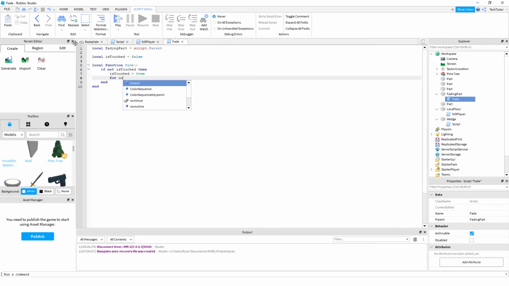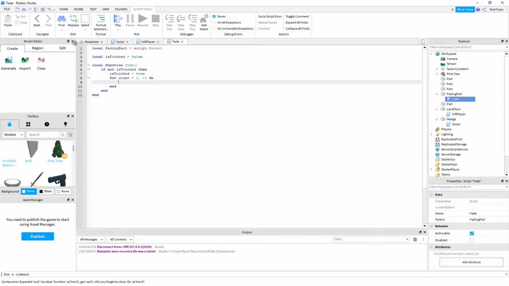And now you're going to do another simple loop. So we're going to add a for loop where we're going to basically count to 10. This way it's not an immediate fade, it is a slow fade. And then the fading part, we're going to start slowly making its transparency fade out. So the example is that they just use this count value because it's going to be increasing all the way to 10. So your transparency, once it hits 10, would be the full 1 amount.